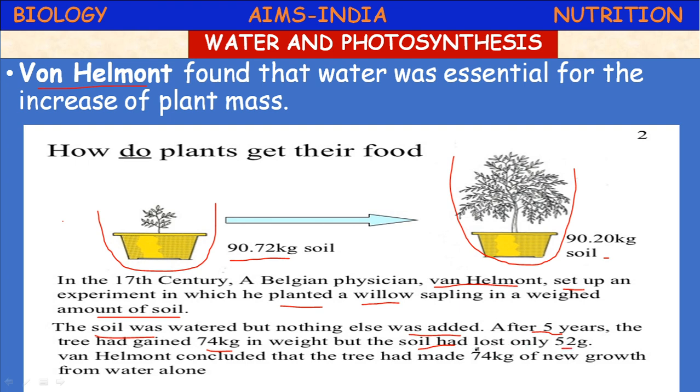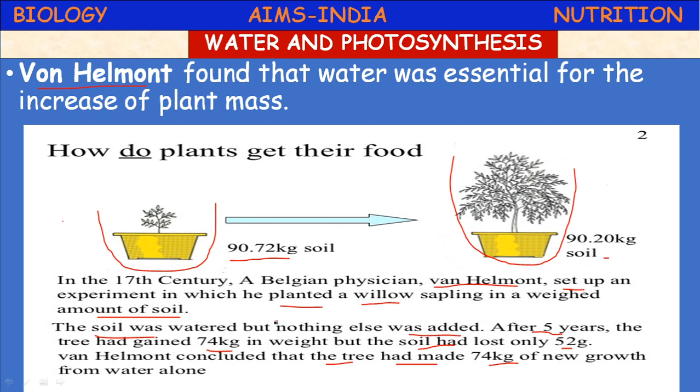Van Helmont concluded that the tree had made 74 kg of new growth from water alone. So what was his finding? He found that water was essential for the increase of plant mass. He provided proof by conducting an experiment with a willow plant.